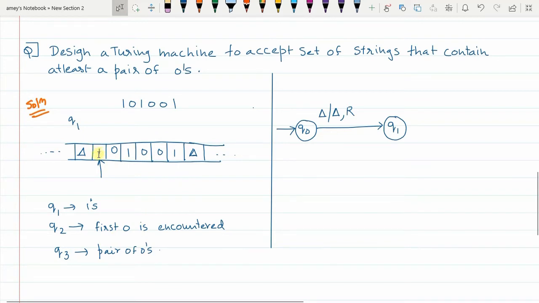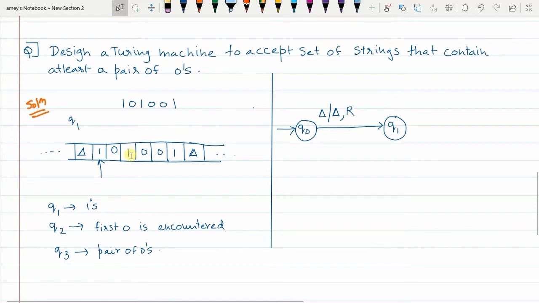Based on this, since 1 is encountered in Q1 state, what will I do? I will replace 1 with... okay, now before I do this, see what we are interested in is getting the final solution. We are interested in knowing whether the string is accepted or rejected. So basically we are interested to know whether we go to the final state or we don't go to final state.